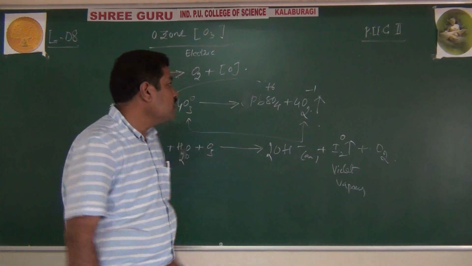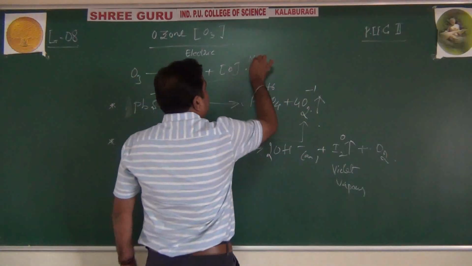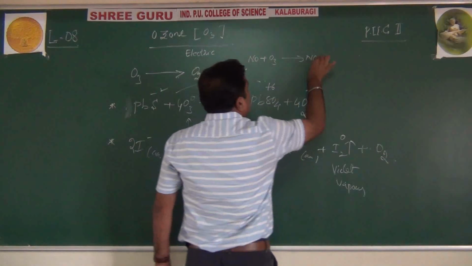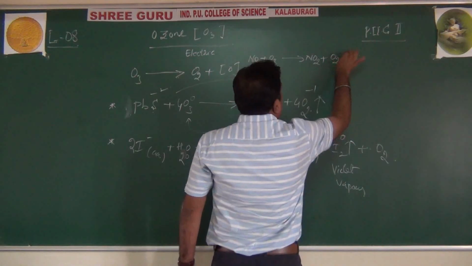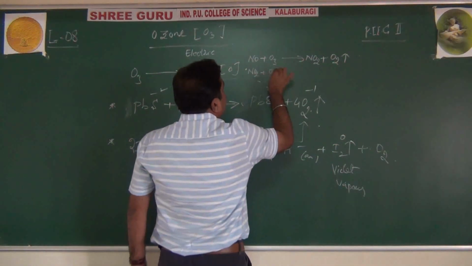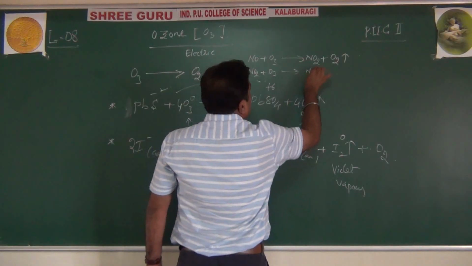Not only this, even further, nitric oxide goes to nitrogen dioxide and O2. Then nitrogen dioxide by ozone goes to NO3.